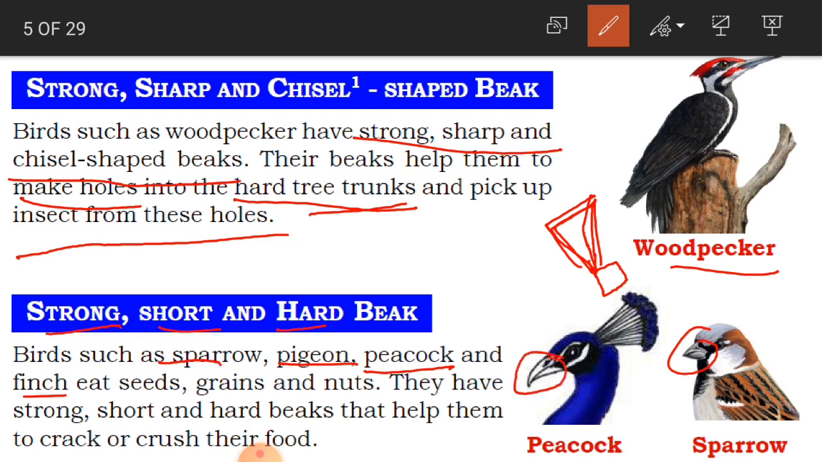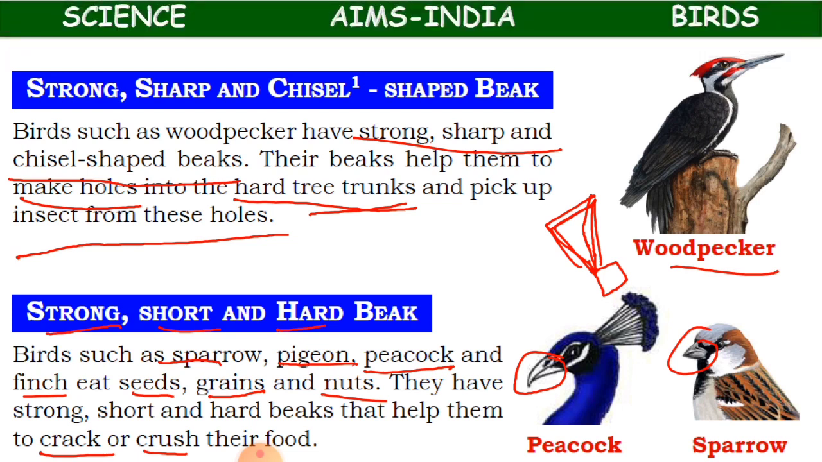Because these birds eat seeds, grains and nuts. Because of this beak, they are going to crack or crush their food. So they are going to crack the nuts, seeds or grains, and crush them into very small pieces, and they can eat with the help of their beak. Okay children, which birds have got strong, short and hard beak? Sparrow, pigeon, peacock and finch.